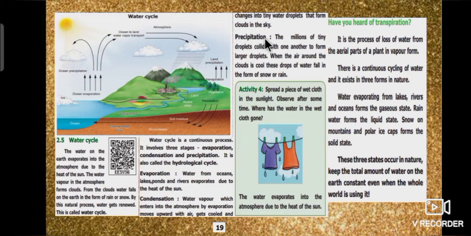Next, precipitation. The millions of tiny droplets collide with one another to form larger droplets. When the air around the cloud is cool, these drops of water fall in the form of snow or rain. Last one, transpiration. It is the process of loss of water from the aerial parts of a plant in vapor form.